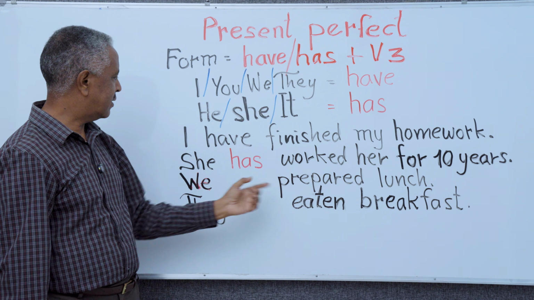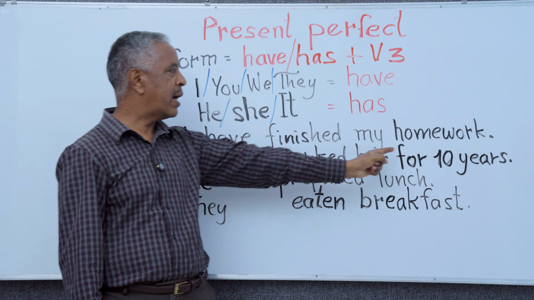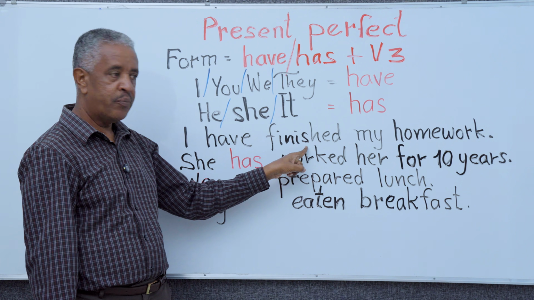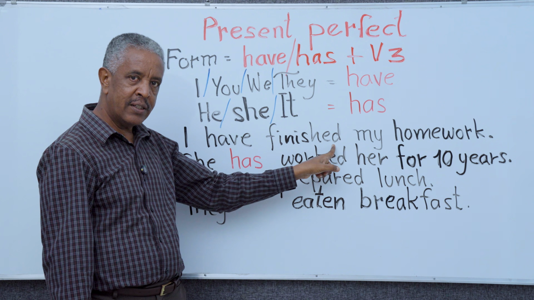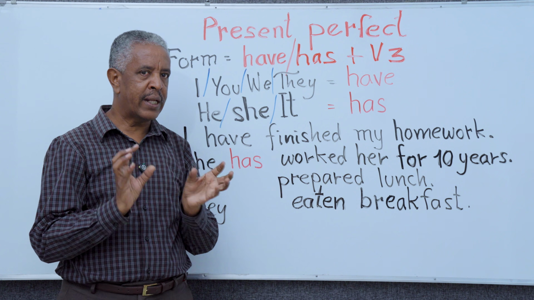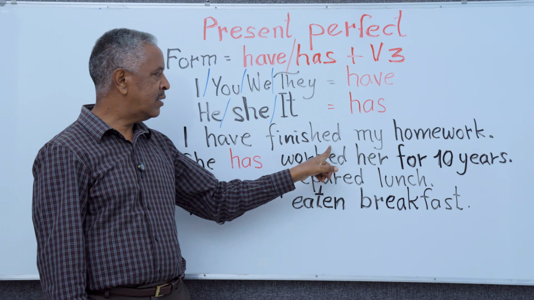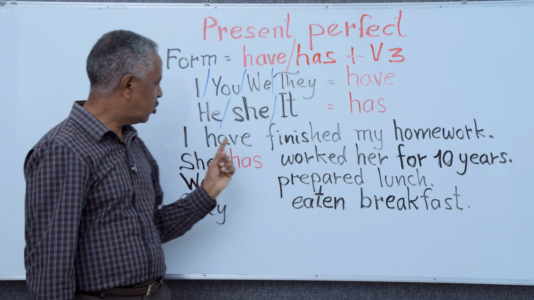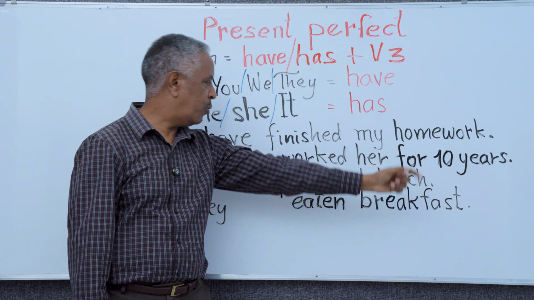Let's see a complete sentence. I have finished my homework. Have plus verb 3. In this case, verb 2 and verb 3 are the same with ed verbs, which can be confusing, but with verbs without ed it is very clear that verb 3 is different. Okay? So I have finished my homework.